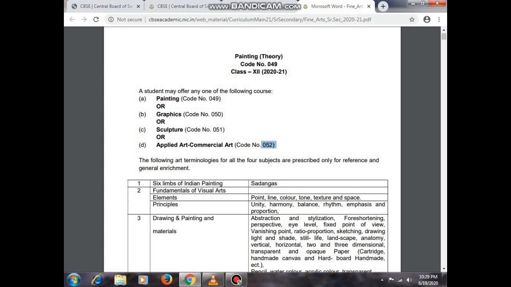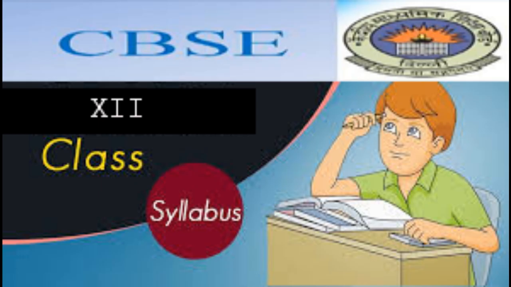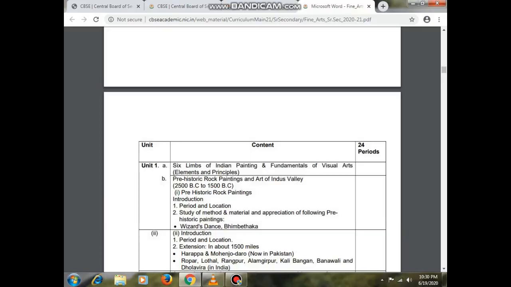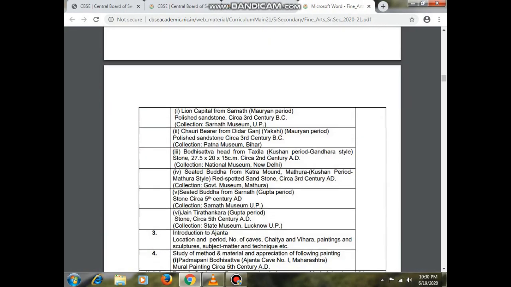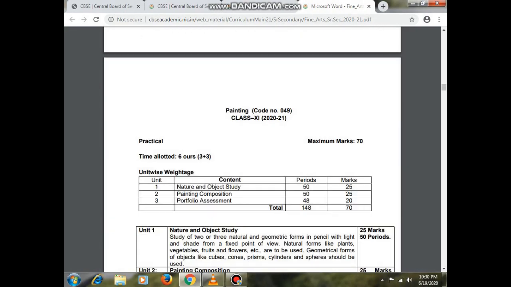So on the screen right now, what is there in the theory paper? For class 12th, time allotted is 2 hours, the same as in 11th class, and the maximum marks will be 30. So this time the maximum marks for the theory will be 30. What will be the unit-wise weightage?